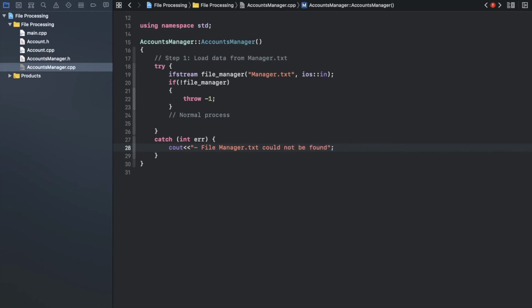So that throw means I didn't find what? It does not find a file. Okay, so I will go to the exception. So now I already print that one.